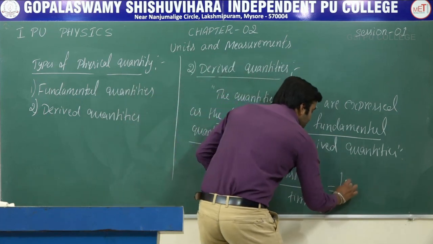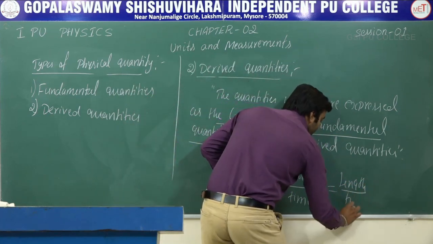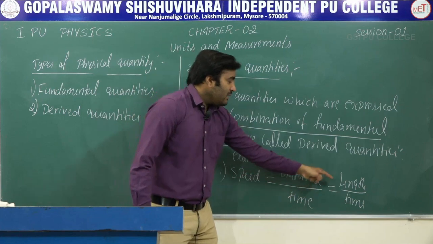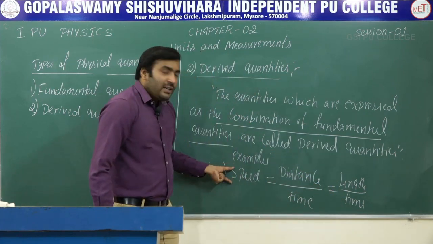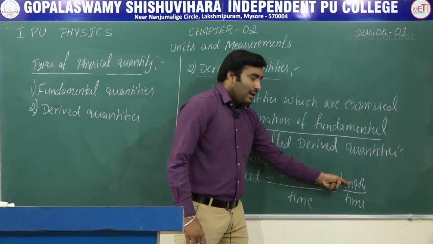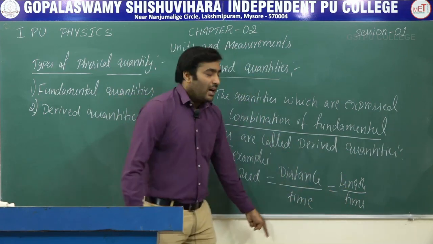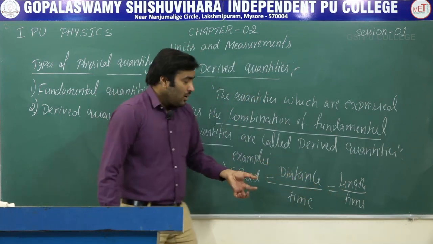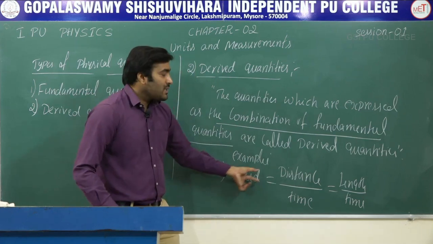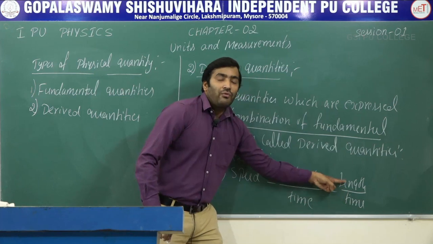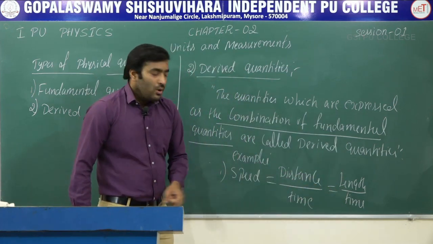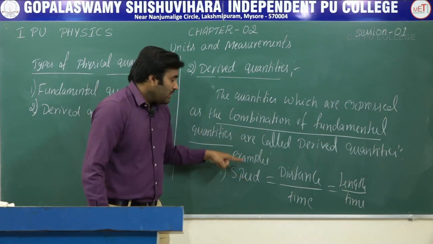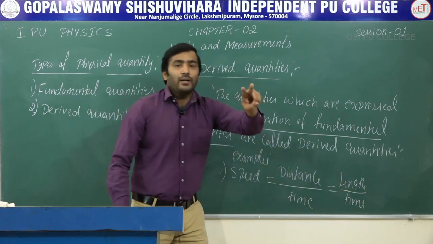So we can write the expression as length divided by time, because this distance has a measure of length. We can write this as length by time. So the quantity speed is expressed as length by time, but we said that length and time are fundamental quantities. The quantity speed is expressed as the combination of two fundamental quantities. So speed is a derived quantity. We can call speed a derived quantity because speed is expressed in terms of two fundamental quantities.